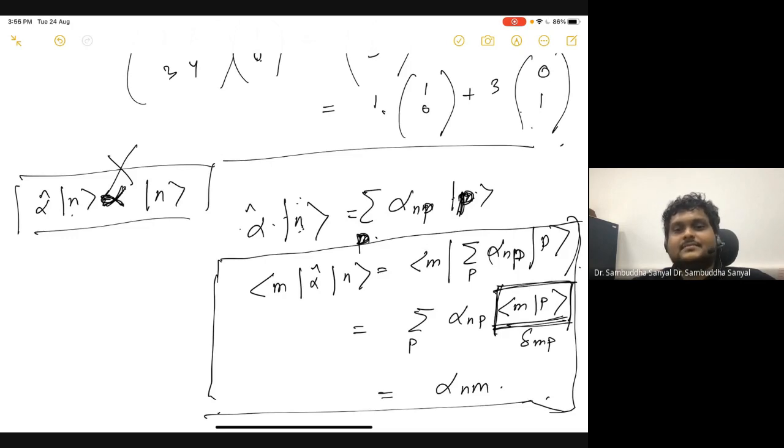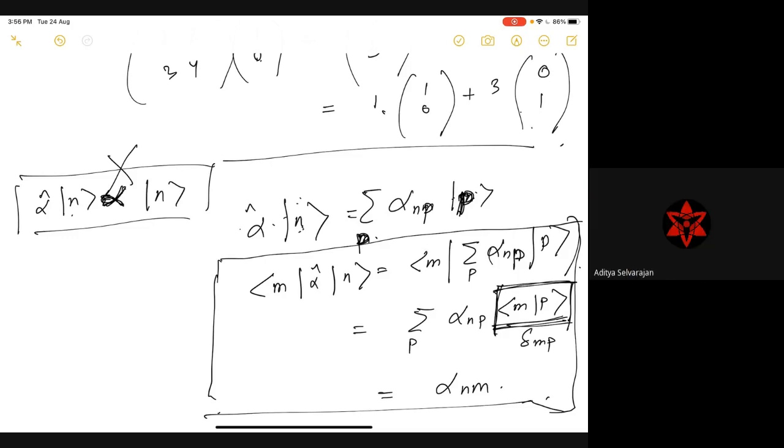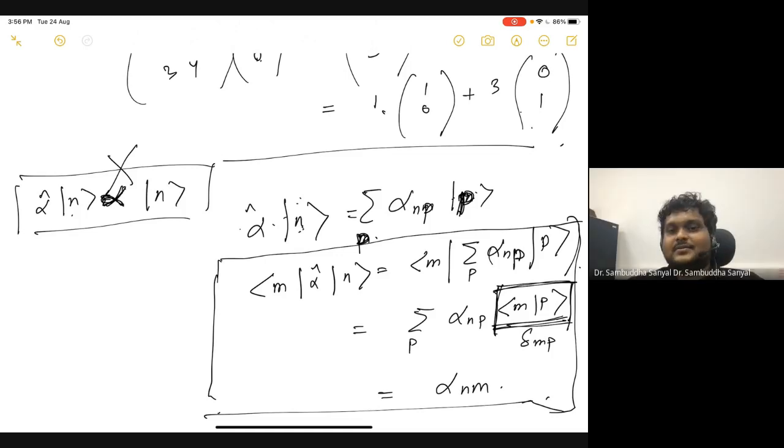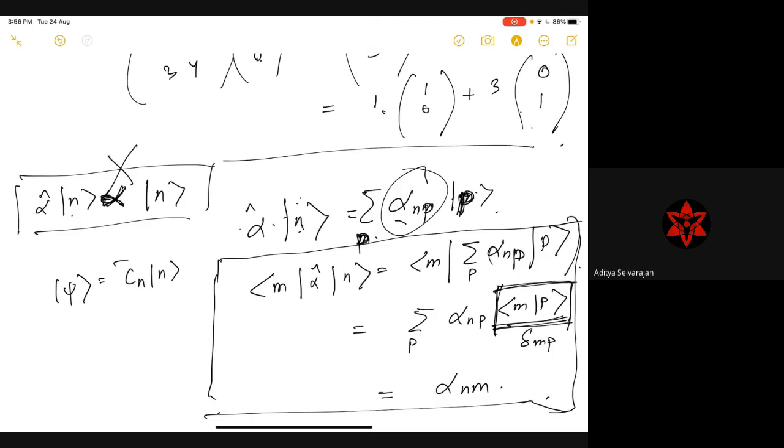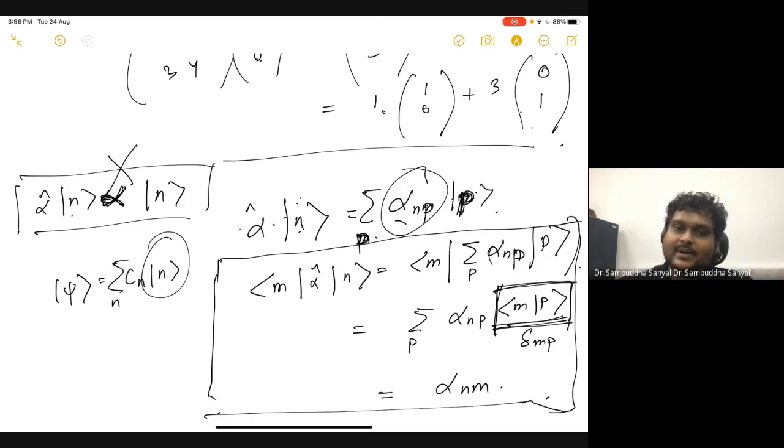So essentially alpha nm just gives the coefficient with respect to that basis. You need to know these numbers to know what this n becomes after alpha, and that is essential because any state psi is a linear combination of all the basis vectors. So if you understand how the operator acts on n, then you know everything.